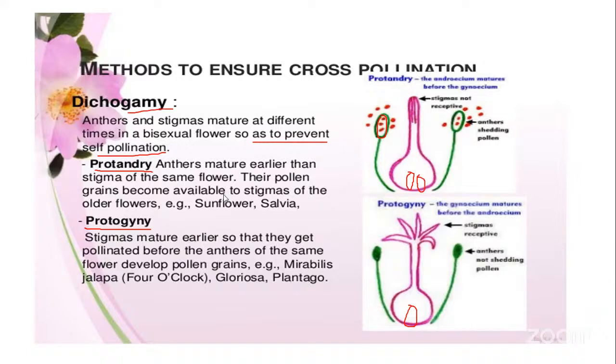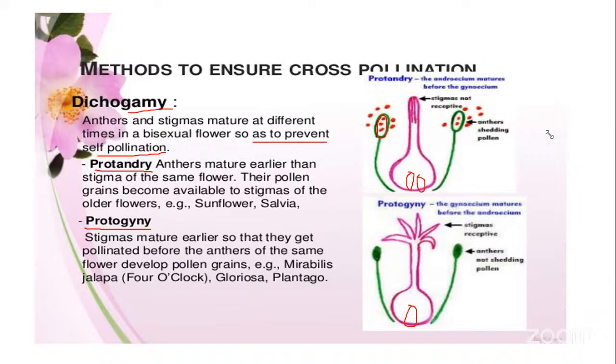Now, what are these methods? We also call them contrivances of the plant to ensure cross-pollination. Now, what are these? The plants will show dichogamy, or the plants will develop dichogamous type of cross-pollination. Now, what do you mean by dichogamy here? The anthers and the stigmas mature at different times in a bisexual flower to prevent self-pollination.